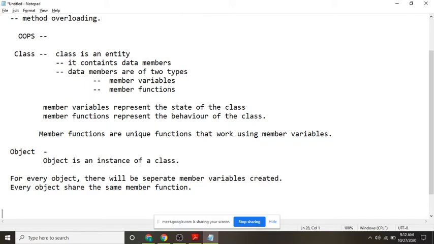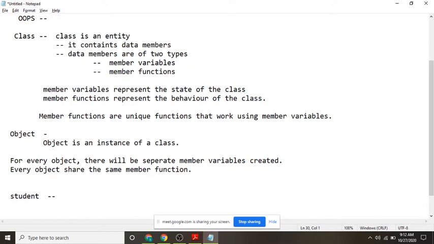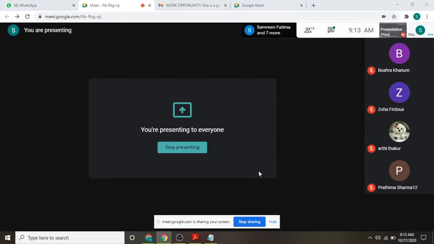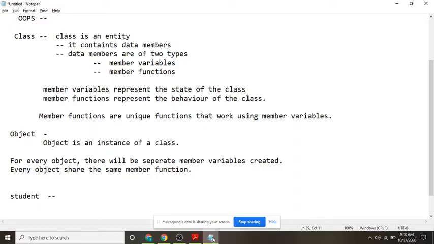If you take a class, for example, I am creating a class for a student. Student is having some member variables. Can anyone tell what fields a student can have?